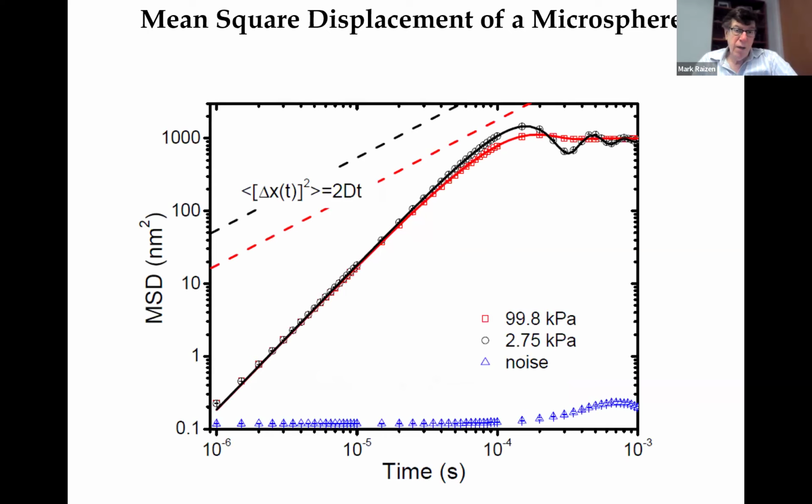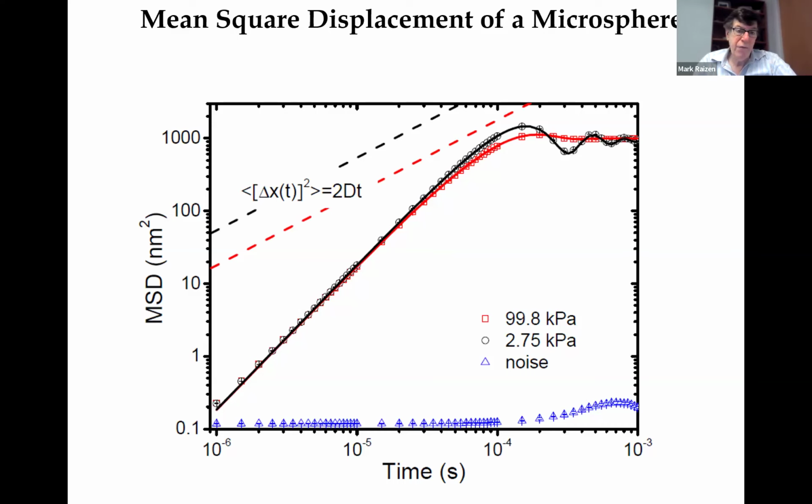When we did this, we could measure the mean squared displacement of a microsphere shown on the vertical scale in nanometer squared and on the horizontal scale in time in seconds. And what we saw was taken at two different pressures, atmospheric pressure shown in red and lower pressure shown in black, and the noise shown in blue.